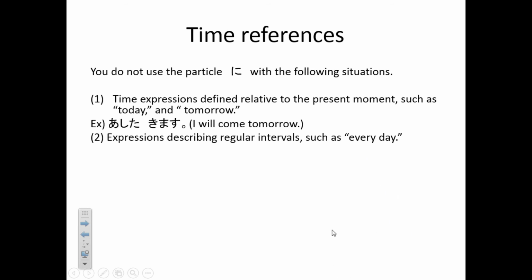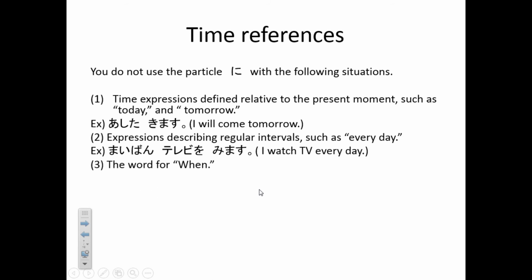Expression describing regular intervals such as every day. 毎日 You don't need ni. For example, I watch TV every day. 毎日テレビを見ます。So for every day, you don't put on or anything as a preposition. So in Japanese too, you don't need anything to put after the word.